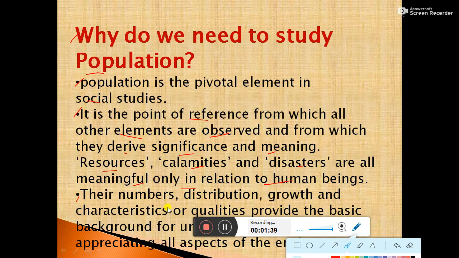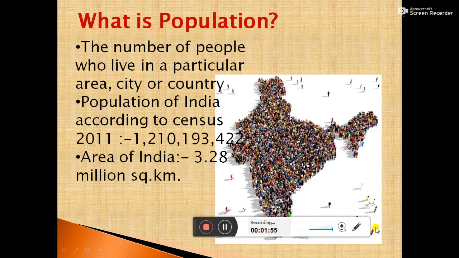Their numbers, distribution, growth and characteristics or qualities provide the basic background for understanding and appreciating all aspects of the environment. In this chapter, first of all, we will know what population is.